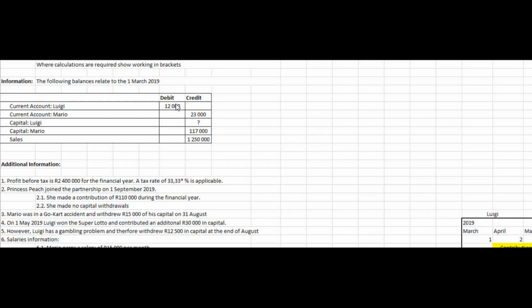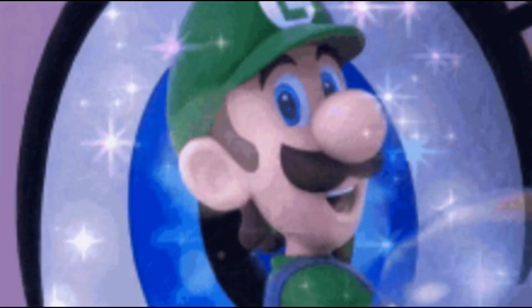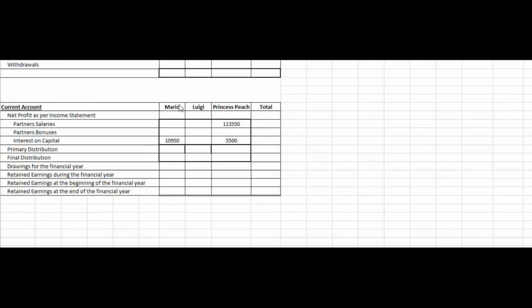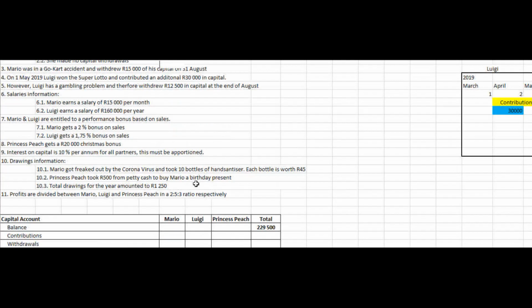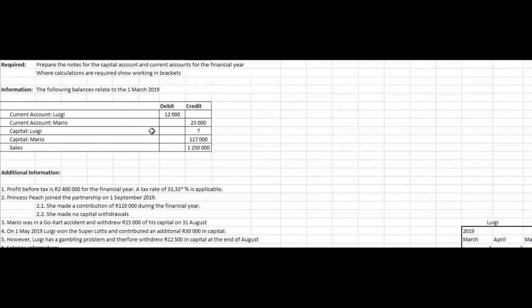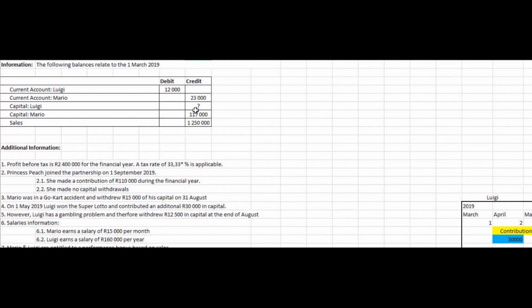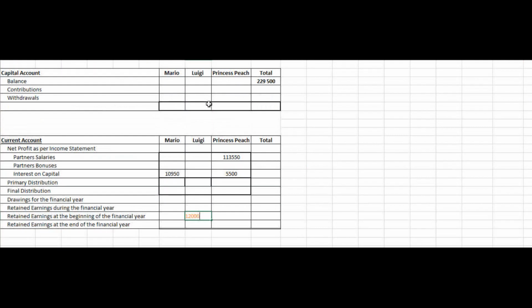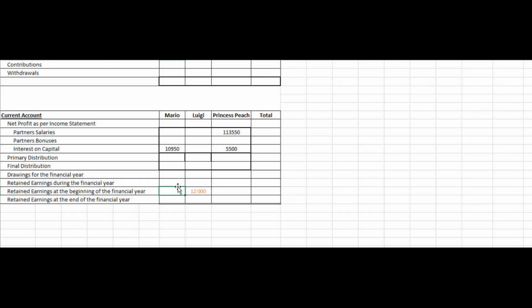So we are given a debit balance for the current account of Luigi. We can go to our current account and input that, and Luigi's retained earnings at the beginning of the financial year. We are given a credit balance for the current account of Mario. So that means that this will be a negative number, and we can see that it is 23,000. So we can put 23,000 in for Mario, and that will be put in brackets.